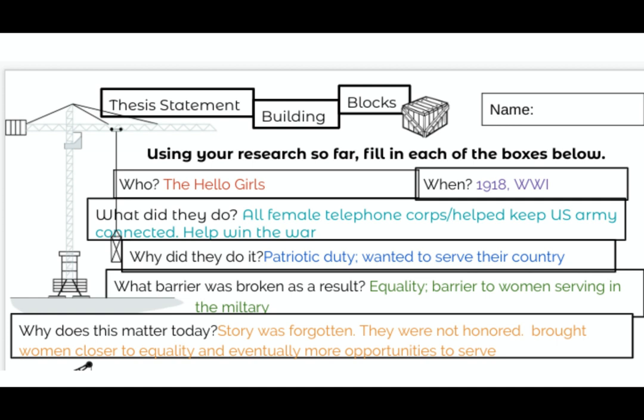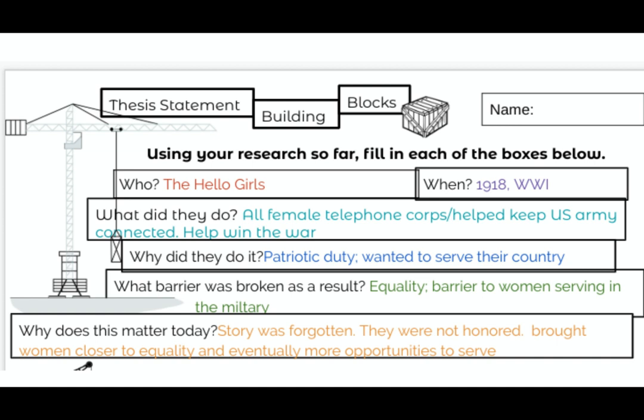So I'm going to use the example today of those telephone operators from World War I. They're known as the Hello Girls. When? Well, 1918 is when the U.S. entered the war and when they first called for these telephone operators. What did they actually do? Well, they served as phone operators. They helped the U.S. Army stay connected and they helped win the war.